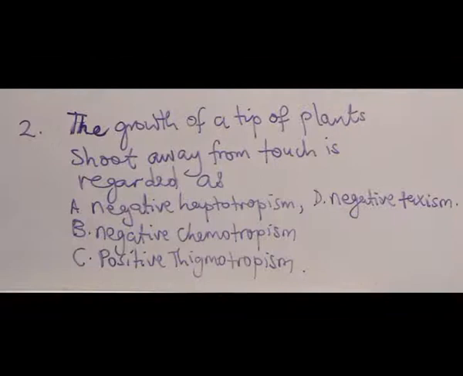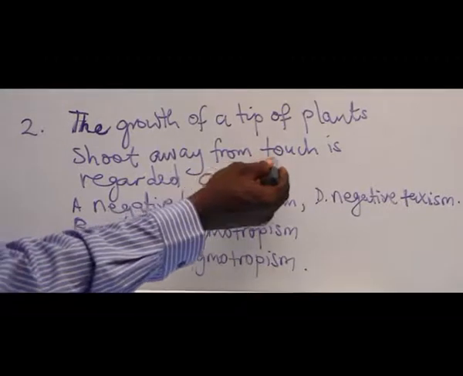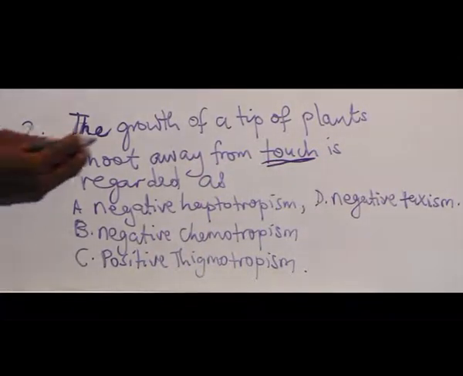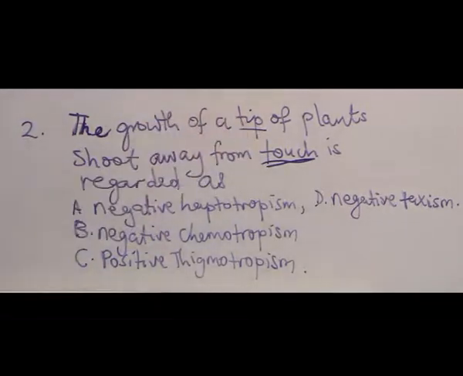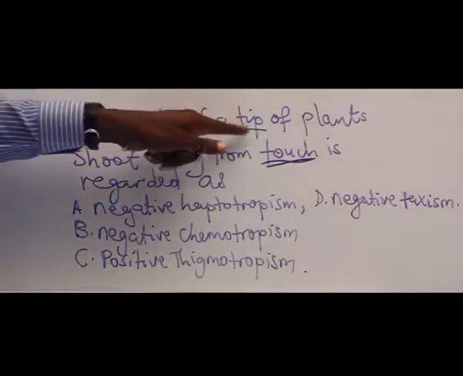Number 2: the growth movement of a tip of plant shoots away from touch is regarded as this movement. The stimulus is touch. And which part of the plant is moving? The tip of the plant. Now, you know that at the tip of the plant, growth is taking place.